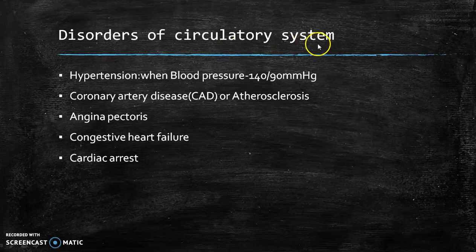These are the disorders of the circulatory system. Hypertension means high blood pressure, that is 140/90 mmHg. The next one is coronary artery disease. If there is a blockage in the coronary arteries, the blood will not flow to the heart, and it is otherwise called atherosclerosis, that means deposition of fat along the arterial wall. The next disorders are angina pectoris, congestive heart failure and cardiac arrest. These are the major disorders of the circulatory system.